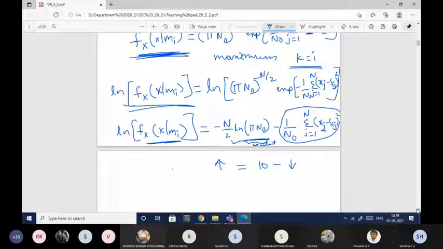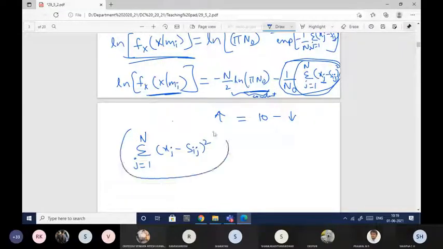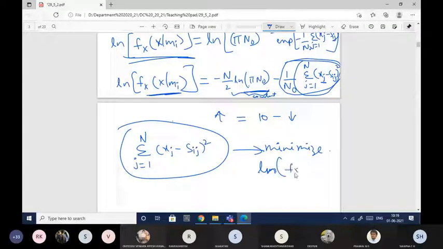So now what is the condition? Anyway, 1 by n naught is a constant. I'll take only this part, which is nothing but summation j equal to 1 to n of (xj minus sij) whole square. Only if we minimize this, your log likelihood function ln of x given mi will be maximized.